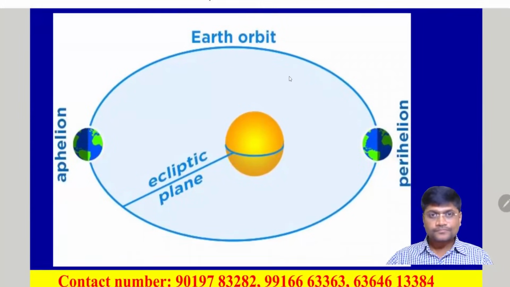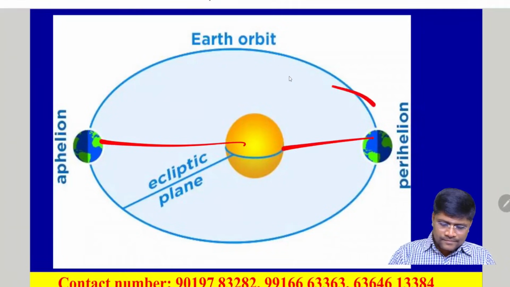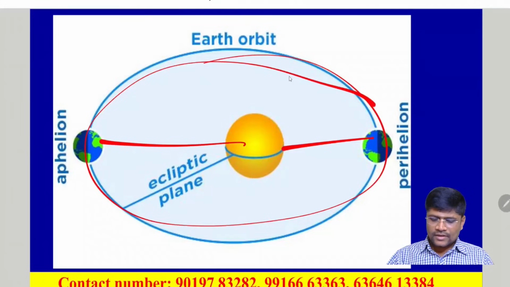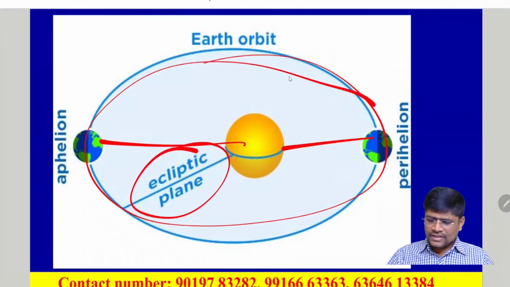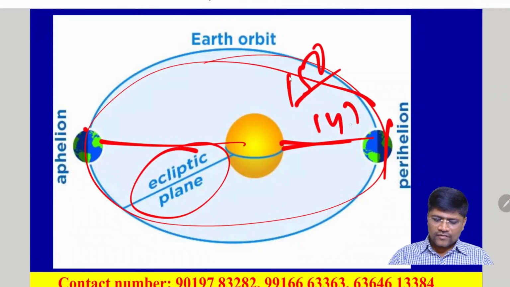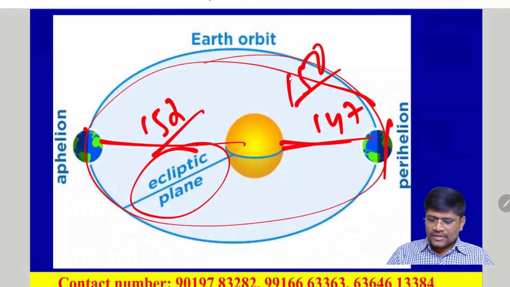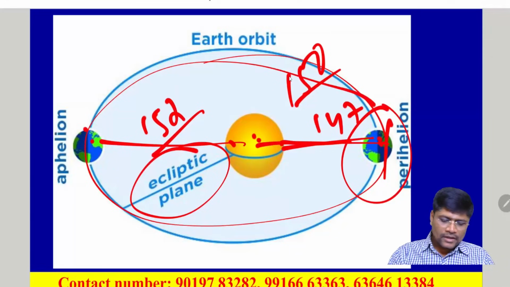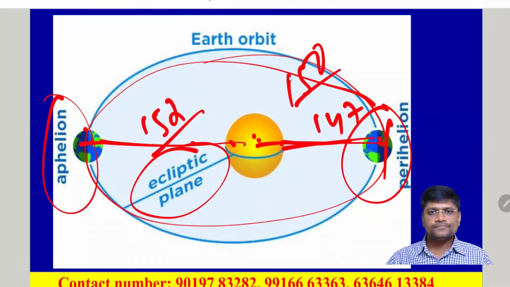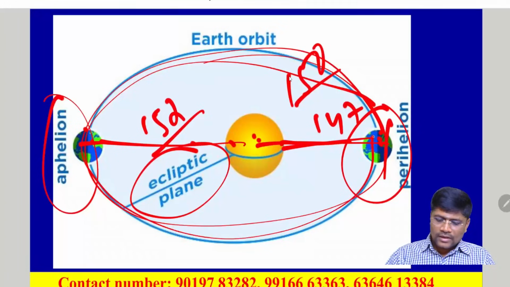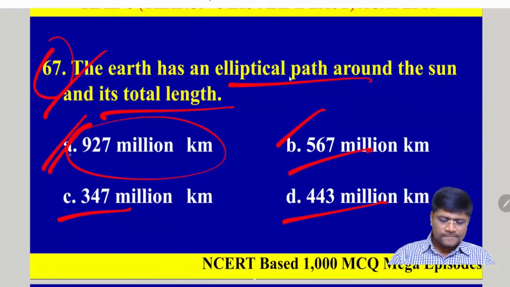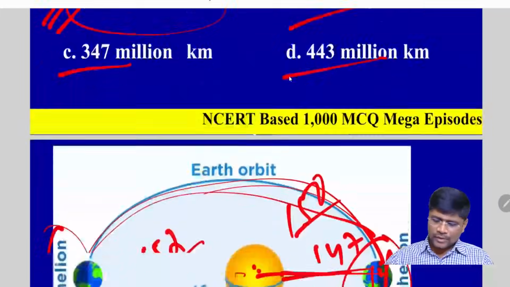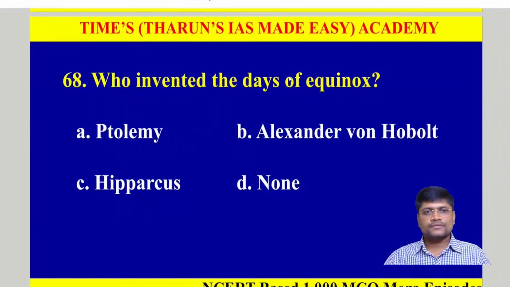So, this is the orbital path of the Earth around the Sun. It is not straight, it is an elliptical orbit. We know that the distance between the Earth and Sun is not constant. Though the average is 150, it varies from 147 to 152 million kilometers. That means sometimes the Earth is closer to the Sun, and sometimes it is far away. The closest position is called the perihelion, and the farthest is called the aphelion. The total length of the orbital path is 927 million kilometers. These are factual questions. You have to remember this much.